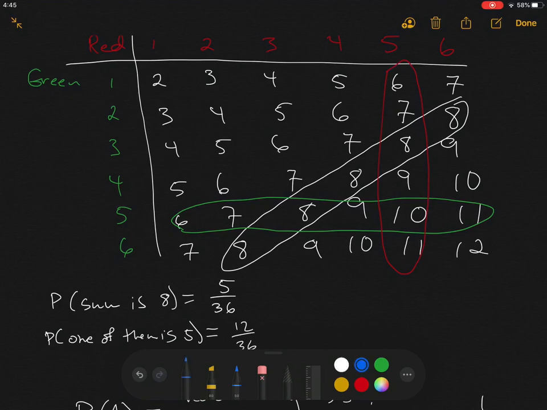Here are those that are overlapping. This 10 is overlapping. So that 10 was counted twice, right? This 8 was counted twice. And this 8 was counted twice. So we have 3 things that were counted twice, and so I have to subtract out one copy of the intersection if I'm going to find the probability that the sum is 8 or one of the outcomes is a 5. And that's what we have in the slide here.